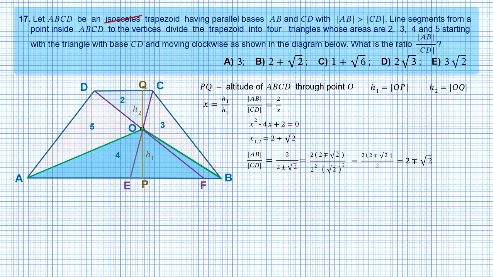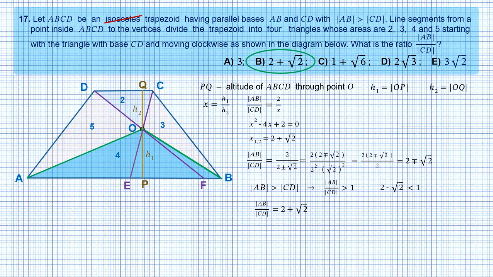However, there is another reason that looks to me more convincing. According to the conditions, AB is longer than CD. Therefore, the ratio of lengths must be more than 1, while 2 minus square root of 2 is less than 1. I wonder why choice 2 minus square root of 2 is not present here. It would probably confuse the competitors even more than the redundant condition. But we can certainly say that the ratio of two bases is 2 plus square root of 2, choice B.